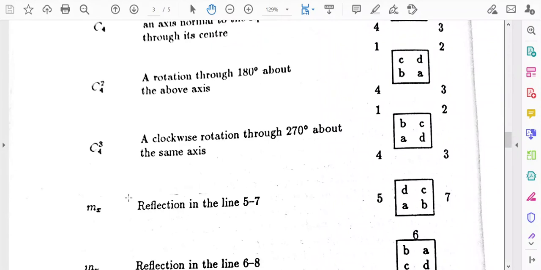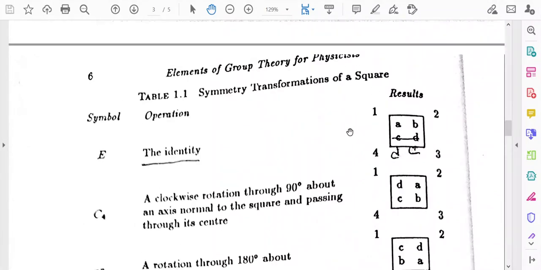Now, there are some other operations, for example, reflection operation. So, reflection in the line 5, 7. You just write 5 and 7 here, and you put a mirror here, but you just see the initial figure. This is the initial figure, and you have kept a mirror just here.